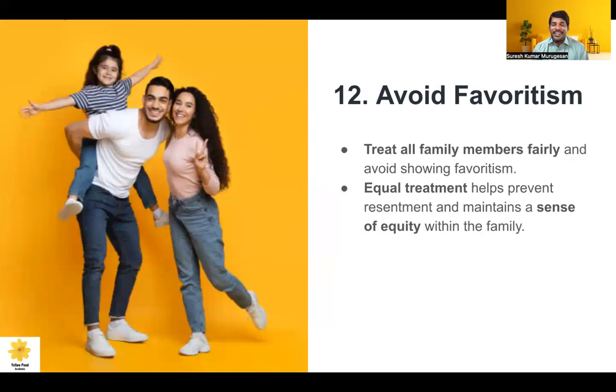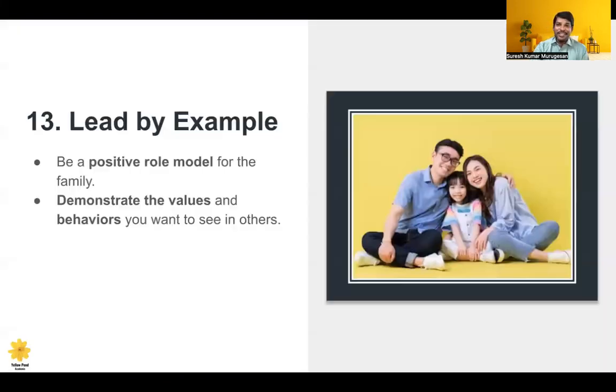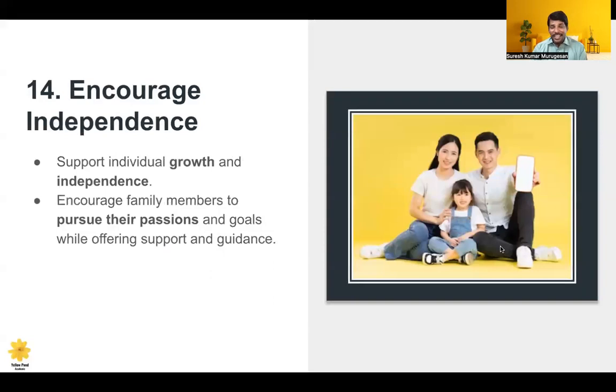And avoid favoritism. Treat all the family members fairly. Some will say, he is my son, he is very close to me. So equal treatment is very important. That gives a sense of equity among the family members. Lead by example. An ideal role model is very, very important. Be a positive role model and demonstrate the values and behavior that need to be developed among the children.